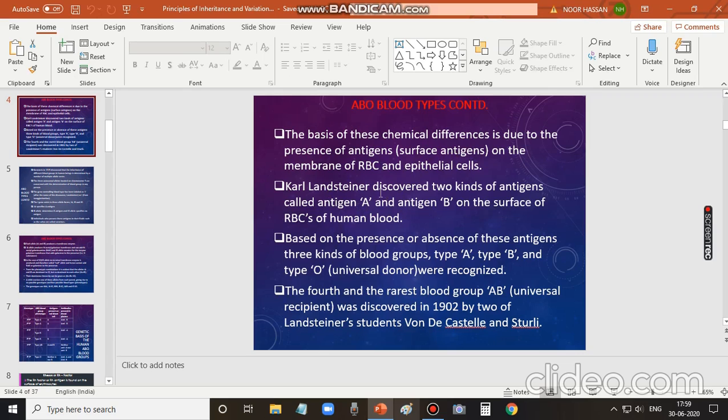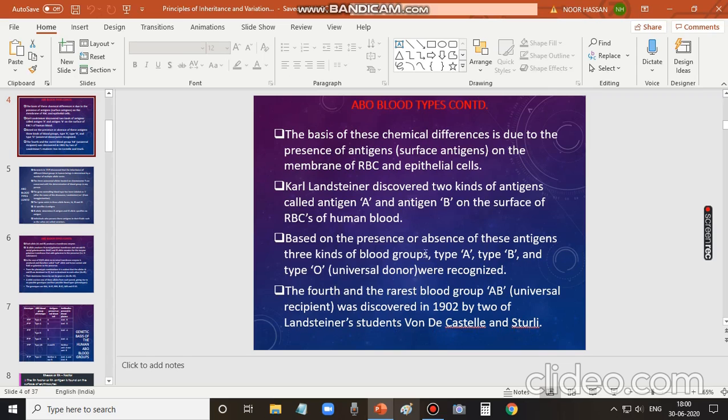It was Karl Landsteiner who discovered two types of antigens, antigen A and antigen B. He found them on the surface of RBCs of human blood. Based on the presence or absence of these antigens, three kinds of blood groups were recognized: type A, type B, and type O. Type O blood group is also called the universal donor. The fourth and rarest blood group, AB, which is also called the universal recipient, was discovered in 1902 by two of Landsteiner's students, von Decastello and Sturli.